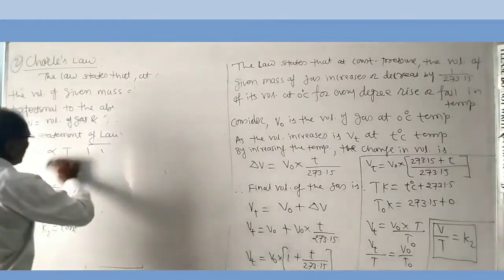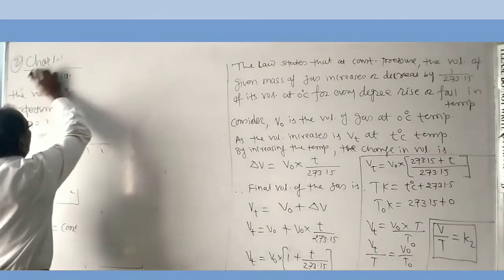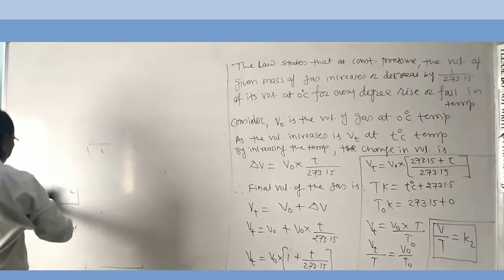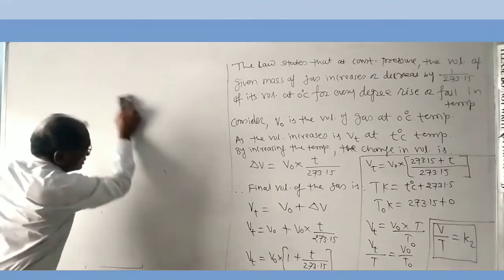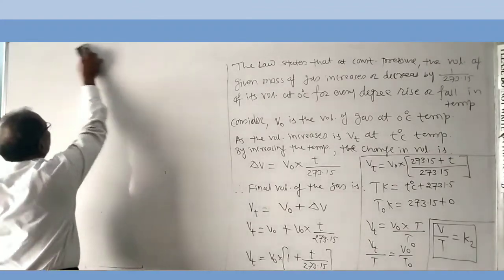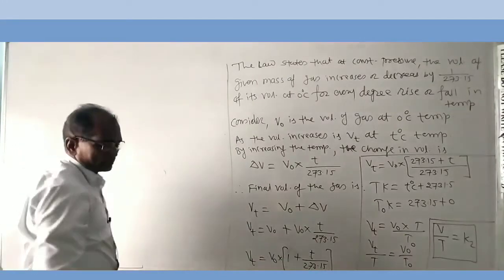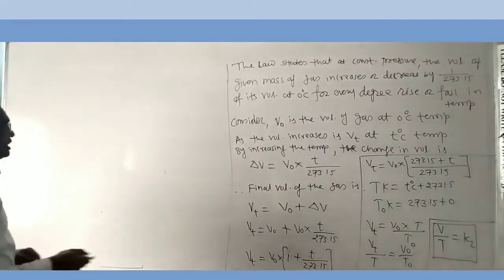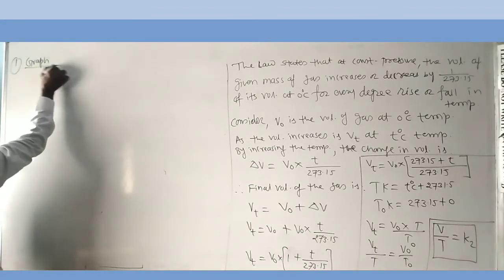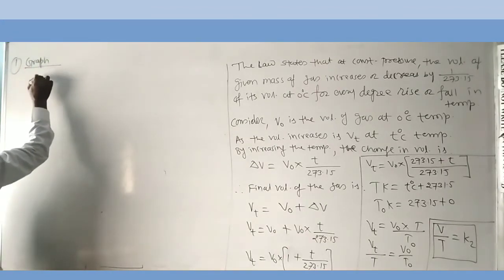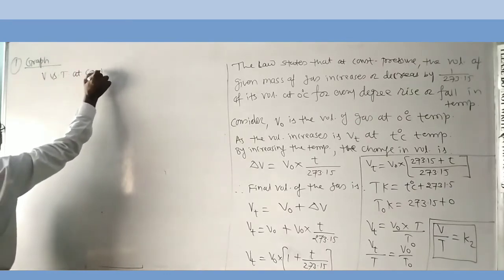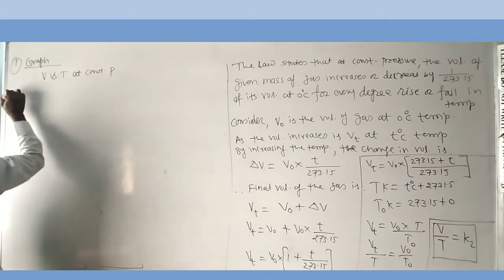The first graph is when we plot a graph of volume versus temperature at constant pressure.